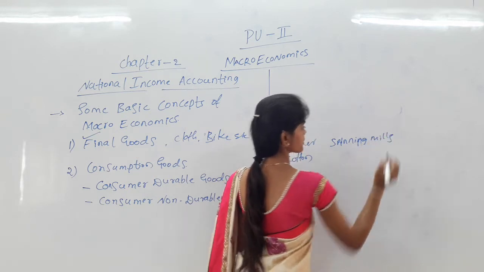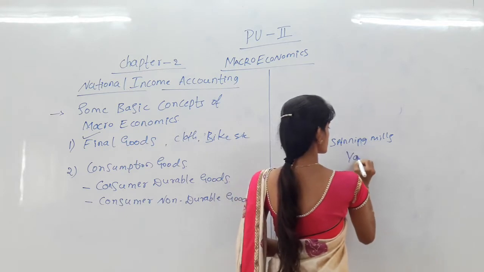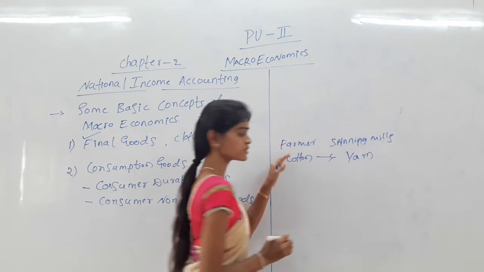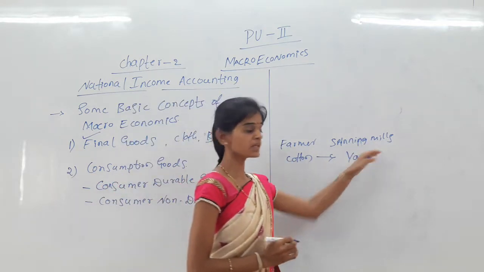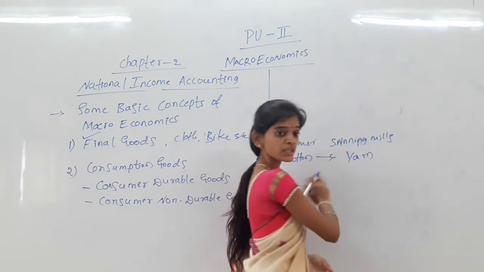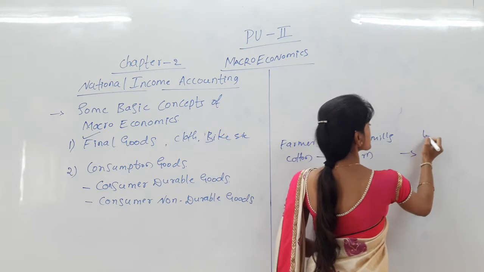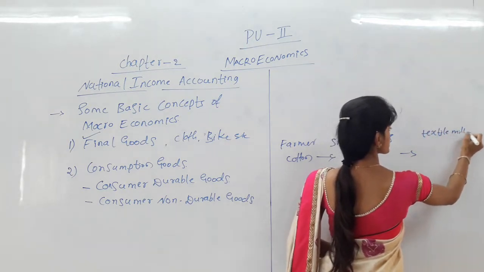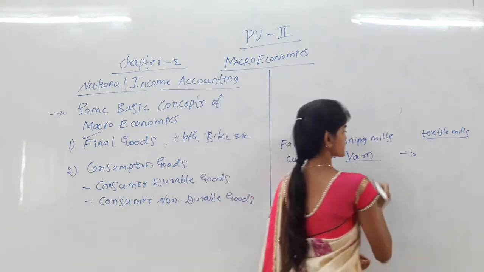In the spinning mill, cotton is converted into yarn. After producing yarn, the spinning mill sends it to the textile mills, and in the textile mill, yarn is converted into cloth.